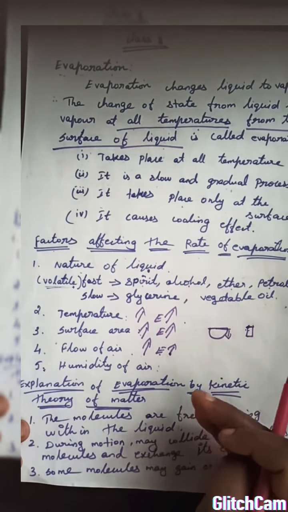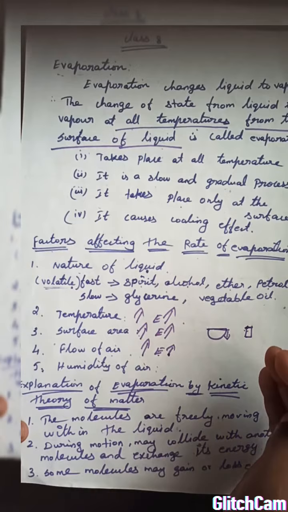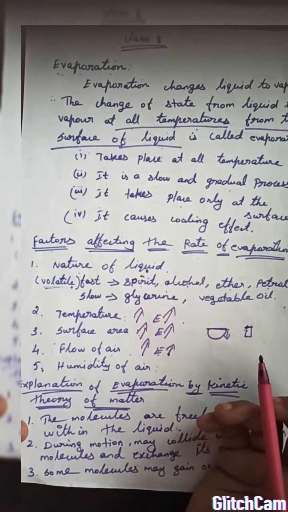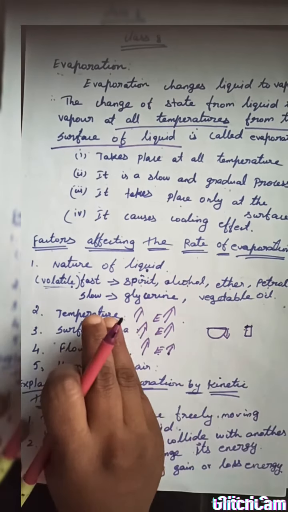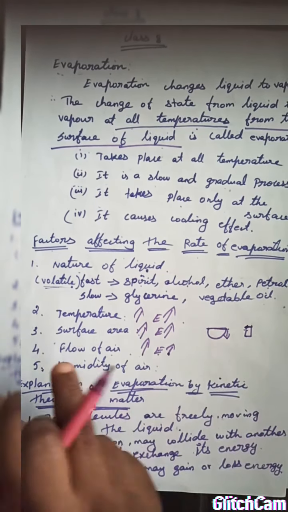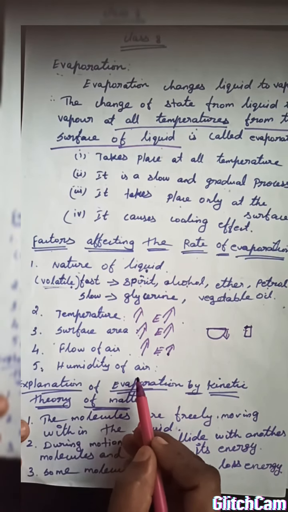Due to the air circulation, the vapor of the liquid moves away with the air easily, which leads to more evaporation. For this reason, hot milk or hot tea cools because of the flow of air. Next, humidity of air.